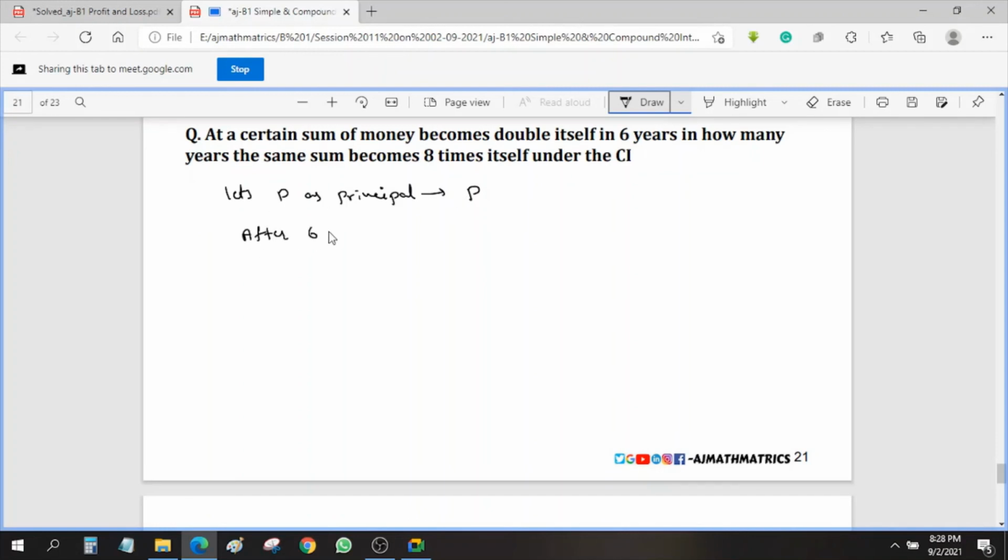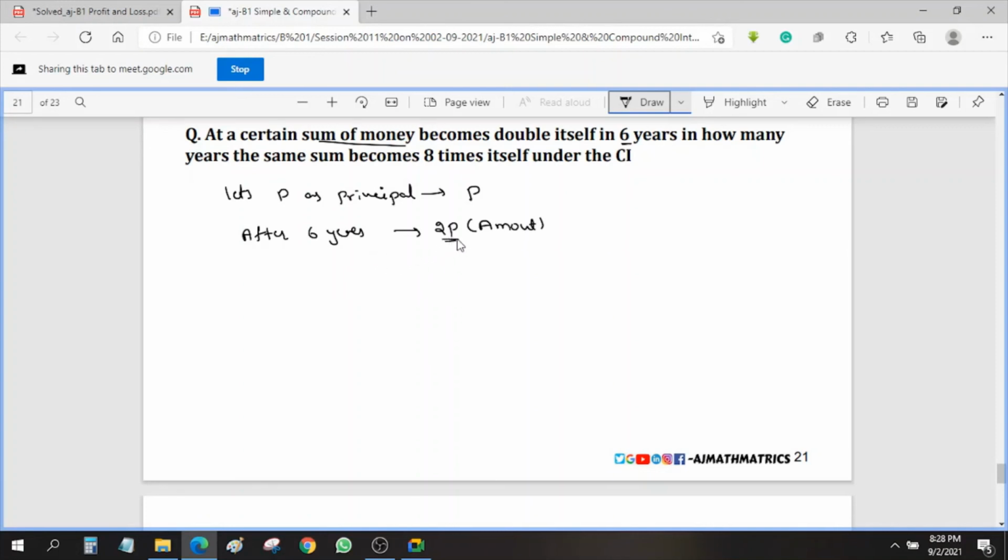After 6 years, the question told us it will become 2p. So this is the total amount, because it says a certain sum of money becomes double itself in 6 years. So after 6 years, the total amount, which is the combination of principal and compound interest.